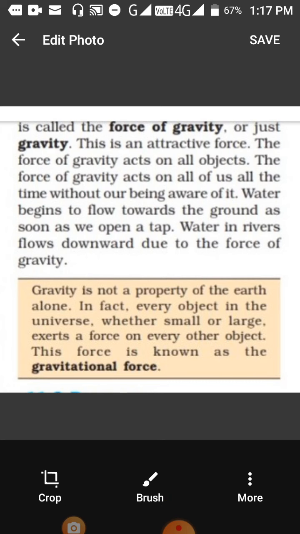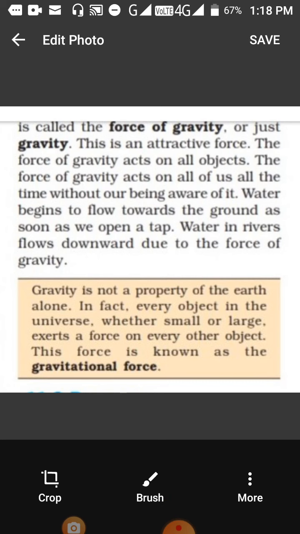So gravity is not the property of the earth alone. Every object in the universe, whether small or large, exerts a force on every other object. This is called the gravitational force. Gravitational force does not mean only the gravity of the earth. Gravitational force is the force of attraction.